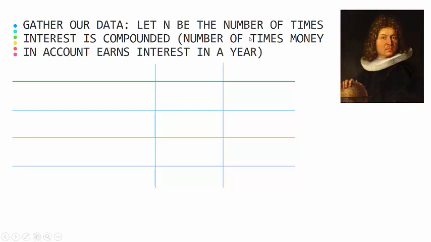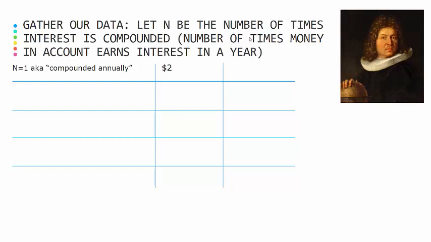So Bernoulli saw a pattern emerging. He's like, you're getting more money every time this happens, so let's try to make a table and analyze this data. He decided to let n equal the number of times the bank's going to put interest into your account. We would call that compounded. And if it's once a year, that's annually.